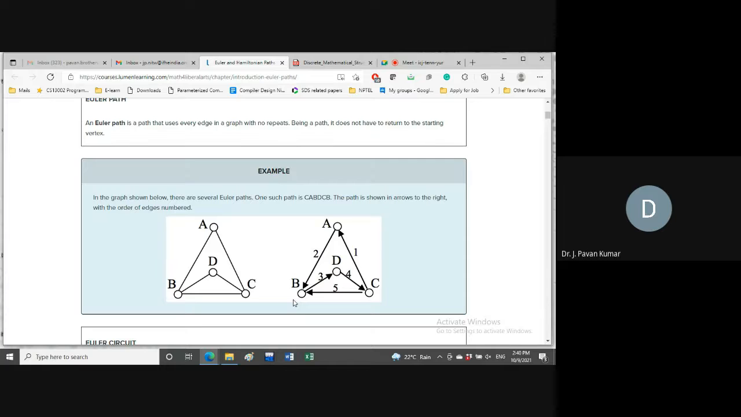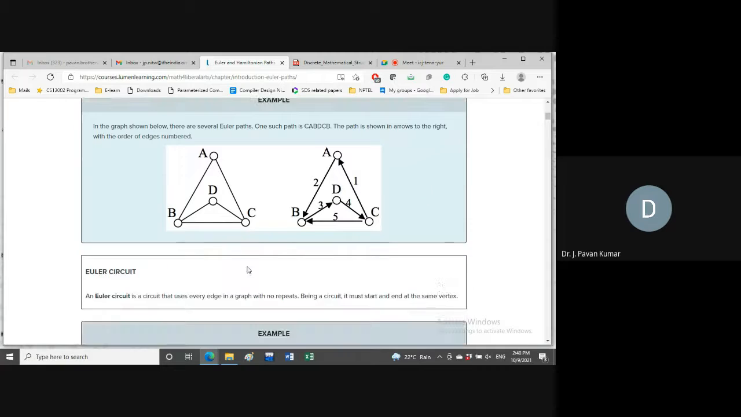Yes or no? Yes, definitely. Here itself you can observe. We can start at C itself, C to A to B. Then from B we can go to C directly, then to D, then come back to B. This is also a different Euler path compared to the other one. So we can have several Euler paths possible in a graph. This is one conclusion we can make.